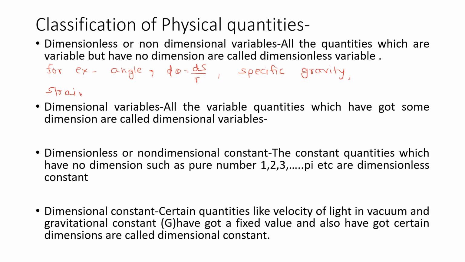Strain. What is the strain? Strain is the change in the length divided by the original length. So it is length upon length, it is distance upon distance. So its dimension will be 0, a dimensionless variable. It will be the efficiency of a machine.